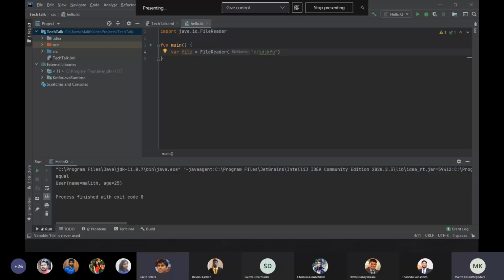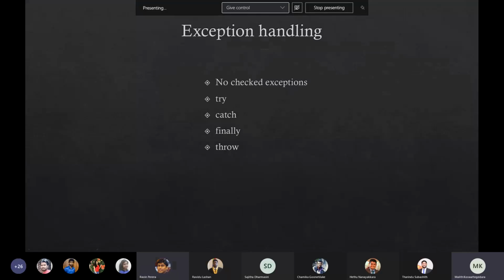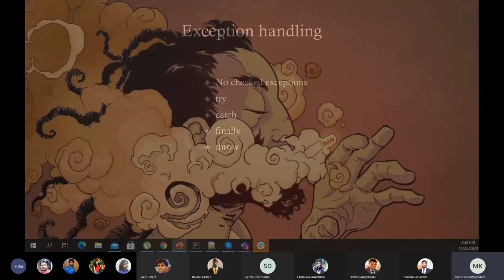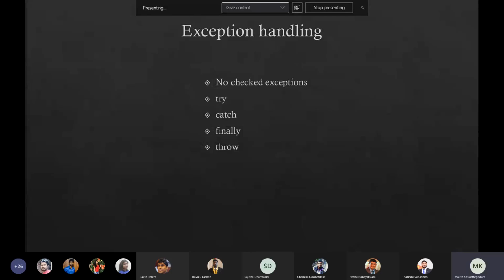Okay. Another thing about exceptions. Similar to Java, here also they use try catch. The finally block will be executed whether there is an exception or not. In the catch block, we will handle the exception. The throw keyword is used to throw an exception, and all the exceptions are descended from the class Throwable in Kotlin.